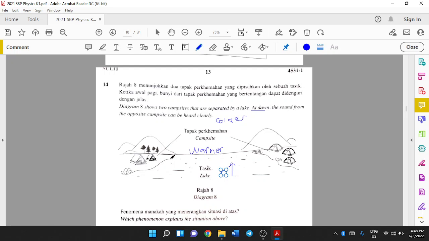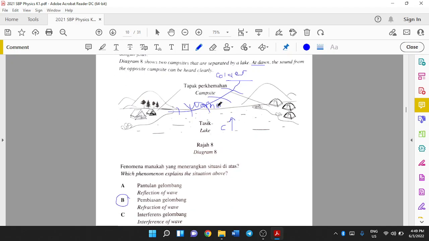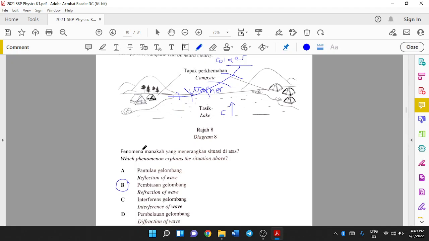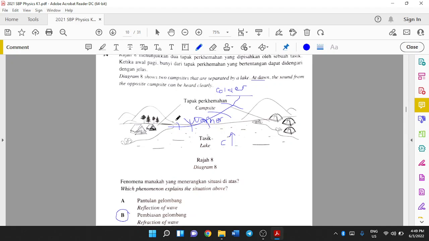When sound propagates from a warmer area to a colder area, it will bend upward. Sorry, I didn't draw it nicely. Let me draw again. It will be refracted upward. Because it is refracted upward, you can hear more clearly at the opposite campsite. So the answer should be B, because this involves the refraction of wave, where the sound wave travels from a warmer to a colder area. Remember, the colder air is denser and the warmer air is less dense, so it is refracted.